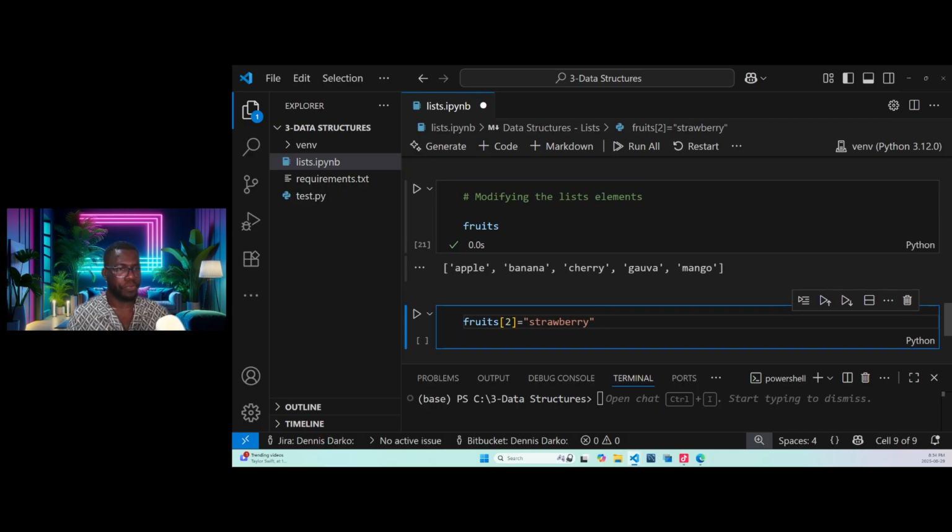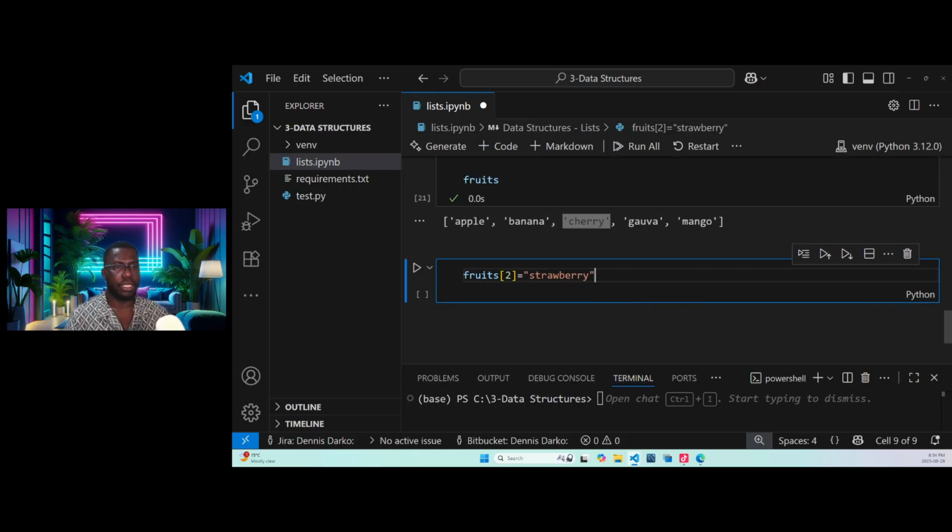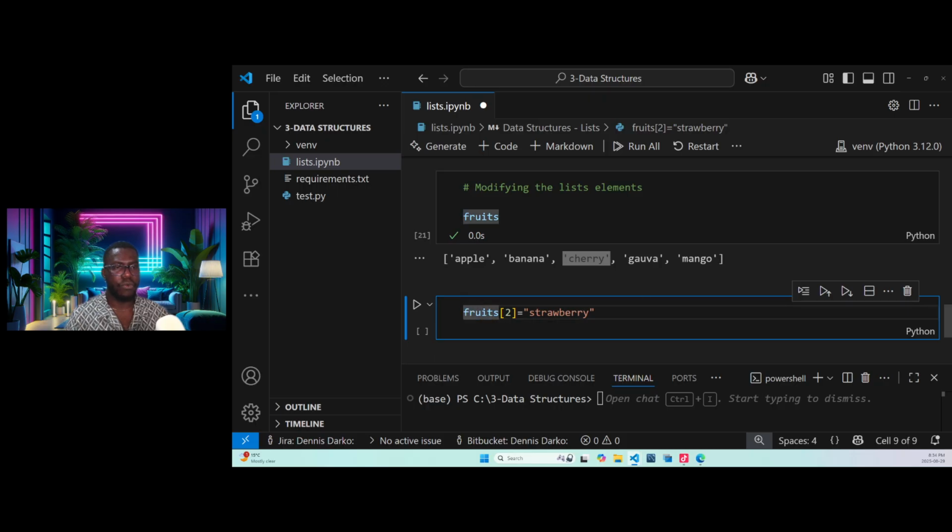So now what I want to do here is modify cherry. And you guys said I should change cherry to strawberry. So if I want to change cherry to strawberry, all that I need to do is say fruit, which is the variable we assigned to the list.